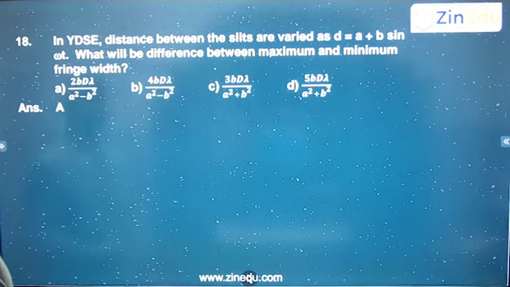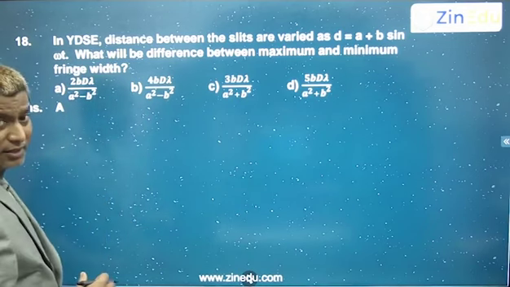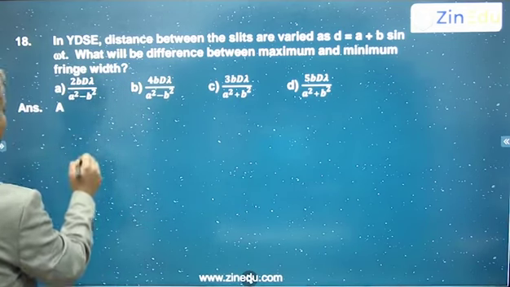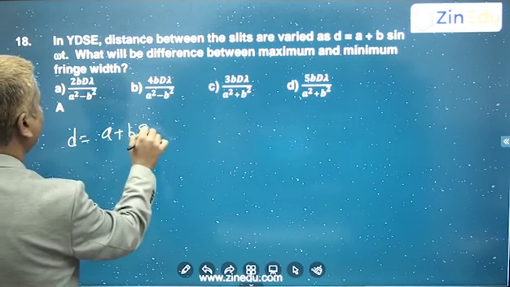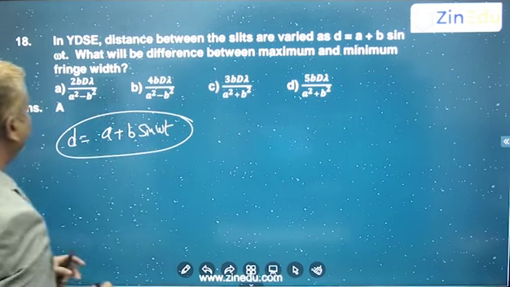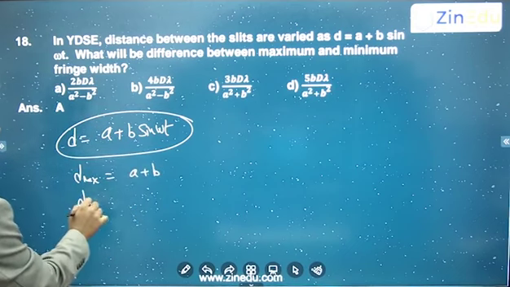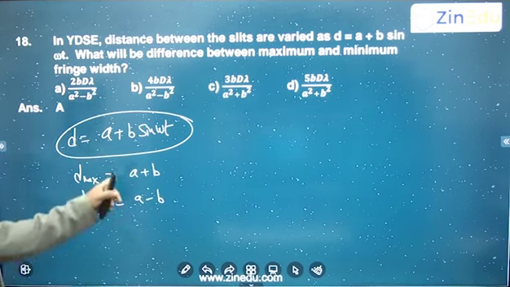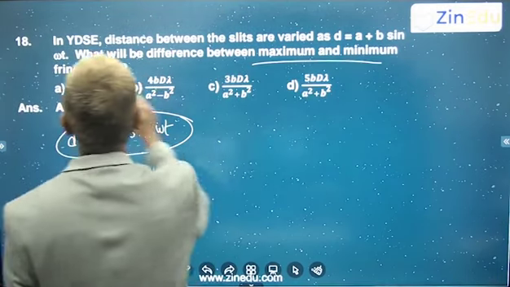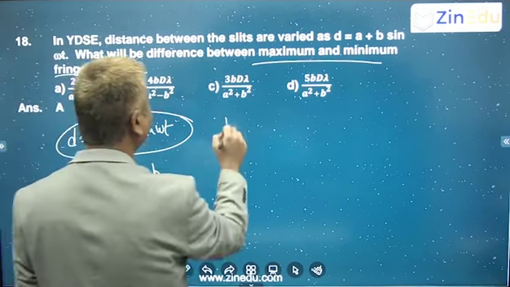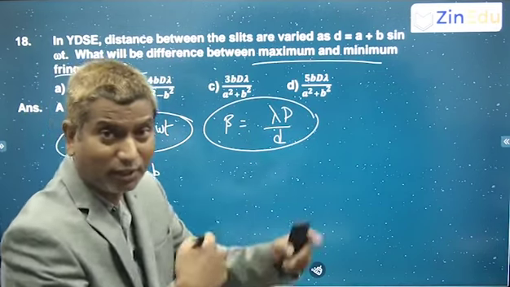In Young's double slit experiment, distance between the slits is varied as d is equal to a plus b sine omega t. Distance between the slits is varying like this. So d is equal to a plus b sine of omega t. That means d maximum value can be a plus b, and minimum value is a minus b. When the distance between the two slits is changing, definitely the fringe width also changes, because the fringe width will depend on lambda capital D by small d.